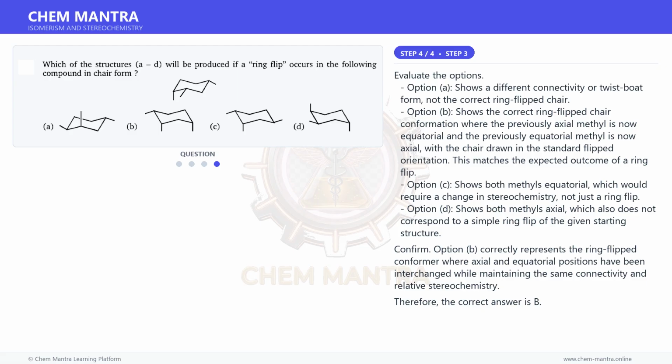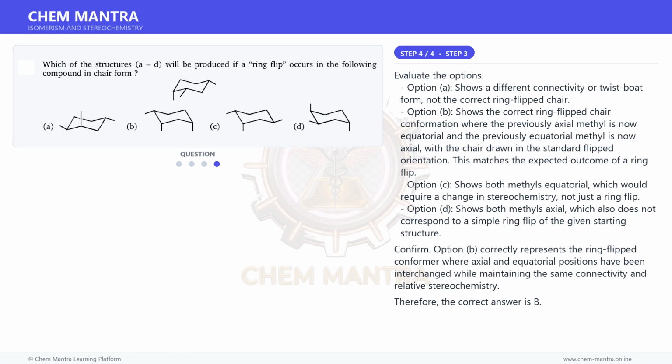Option A shows a different connectivity or twist boat form, not the correct ring-flipped chair. Option B shows the correct ring-flipped chair conformation where the previously axial methyl is now equatorial and the previously equatorial methyl is now axial, with the chair drawing in the standard flipped orientation. This matches the expected outcome of a ring flip.